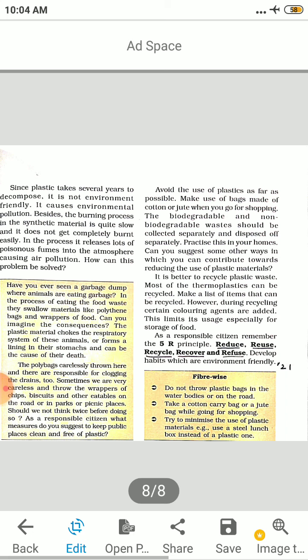As a responsible citizen, remember 5 R's. Reduce the use of plastic. Reuse. Once again, reuse it. You get a polythene bag from outside, you can use it to store various other things. Then recycle. Give it for recycling. Make it again into something new. Recover and refuse. Refuse means say no to polythene bags. Develop the habits which are environment friendly. So this will be good for your environment.